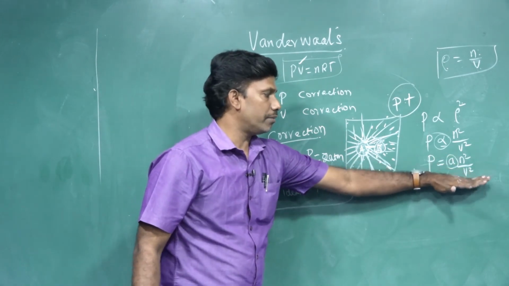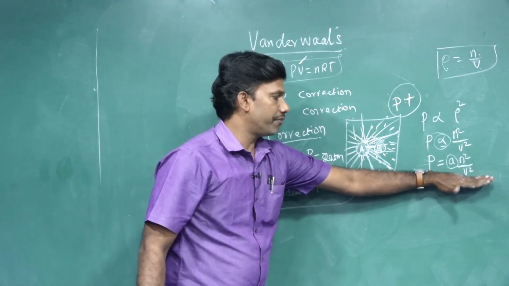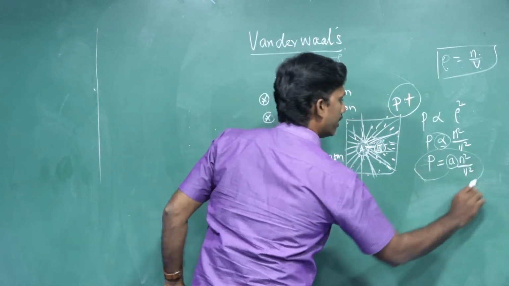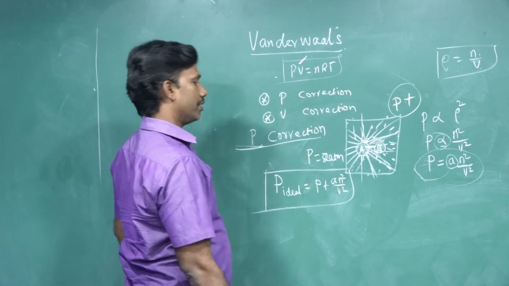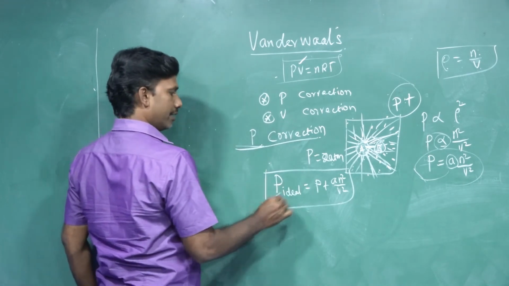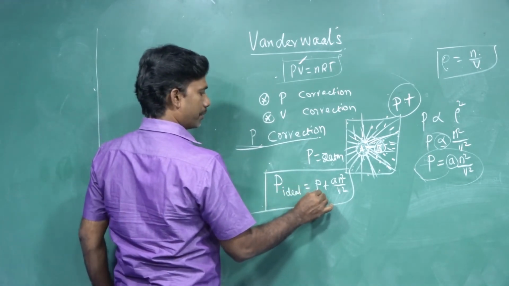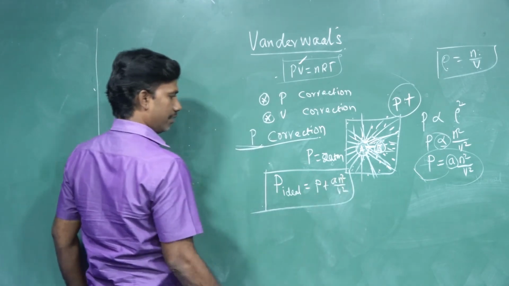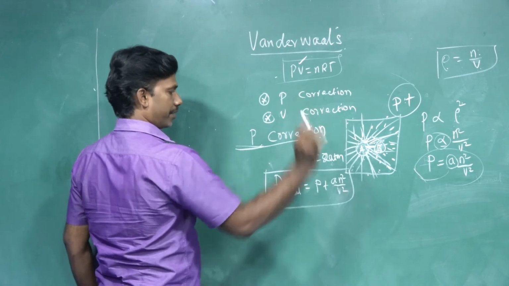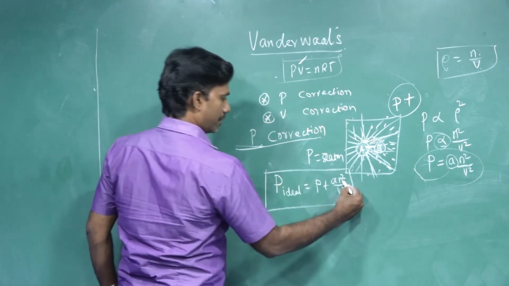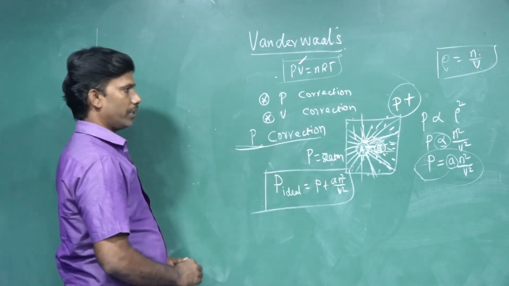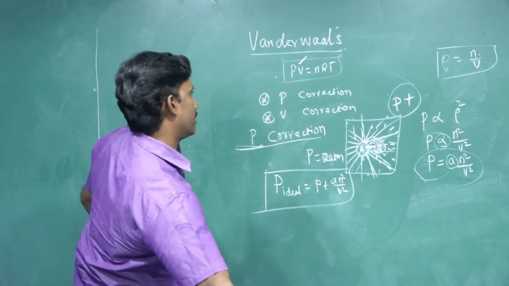This much amount of pressure is lost from the overall pressure, so we should add it to the observed pressure. So the pressure of the ideal gas is P, the observed pressure, plus A N squared by V squared. A is a constant whose value varies for particular gases. N is the number of moles, V is the volume of the gas. Okay. Now let us move on to the volume correction.